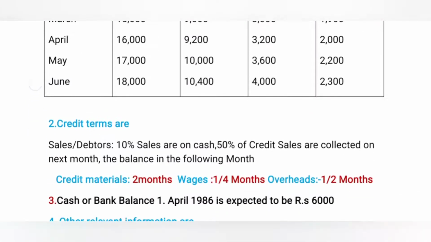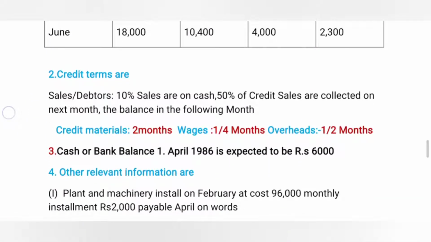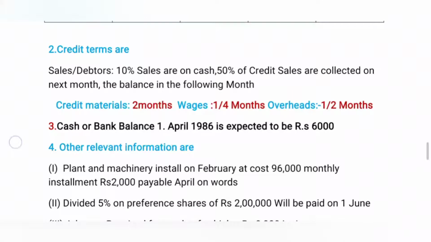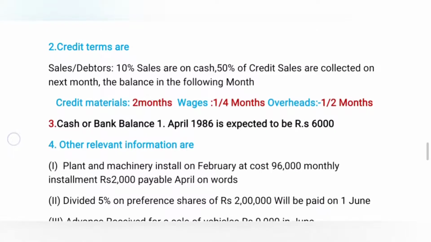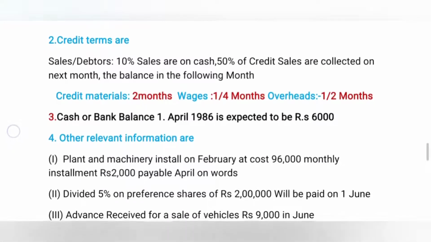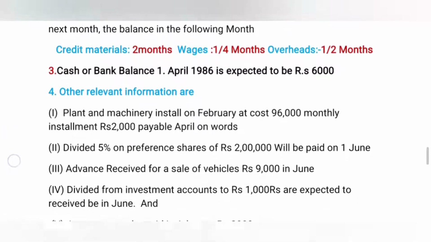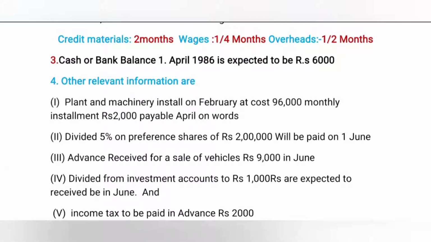Now coming to other information, here it is additional information. Second, the credit terms: sales to debtors, 10% on cash, 50% of credit sales are collected in this month, and the balance in the following month. Now coming to credit on materials, 2 months, wages 1/4 months, and overheads 1.5 months.